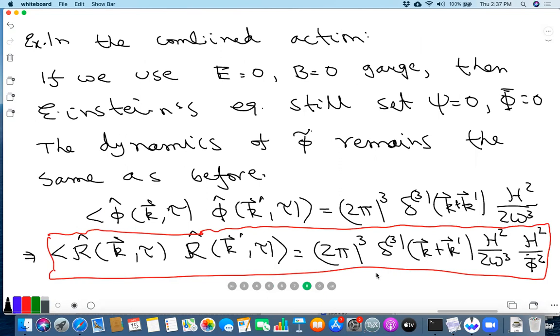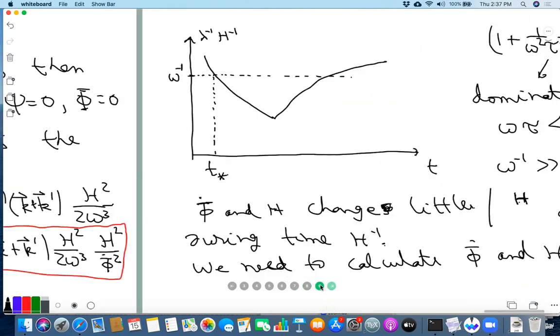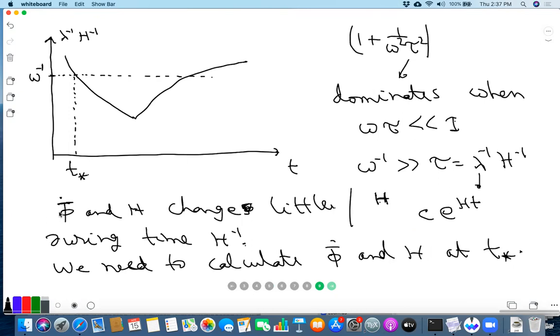Is this clear? Yeah. So the point is, if these things had changed rapidly, then you can say, okay, it doesn't really make sense, because by the time omega tau has gone from say 10 to 1/10, these have changed also by a lot, right? So which value of these should we use, at 10 or 1/10? What I'm saying is that whether you use it at 10 or 1/10, it doesn't really make that much difference, because phi bar dot and h don't change much during the time in which omega tau goes from 10 to 1/10.